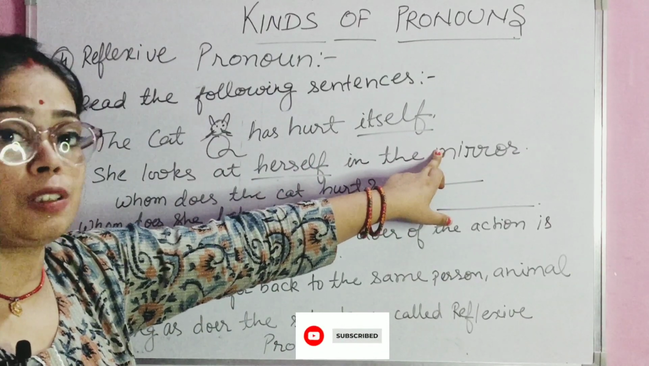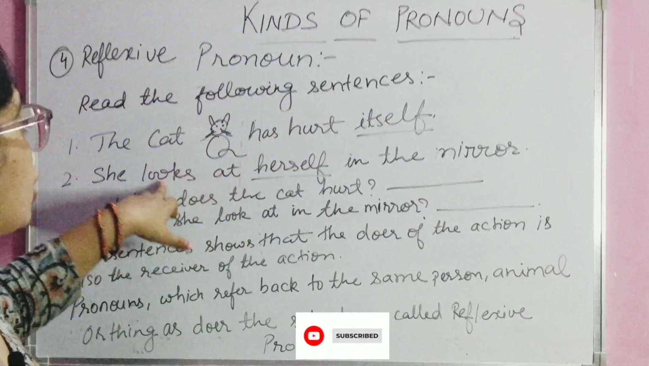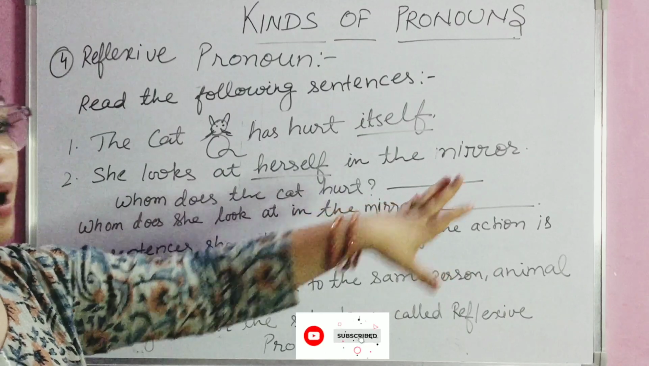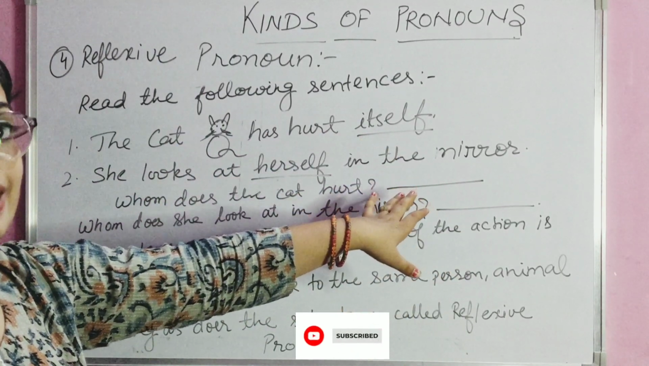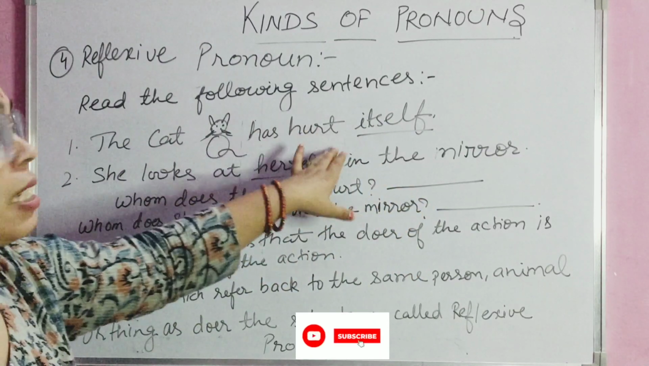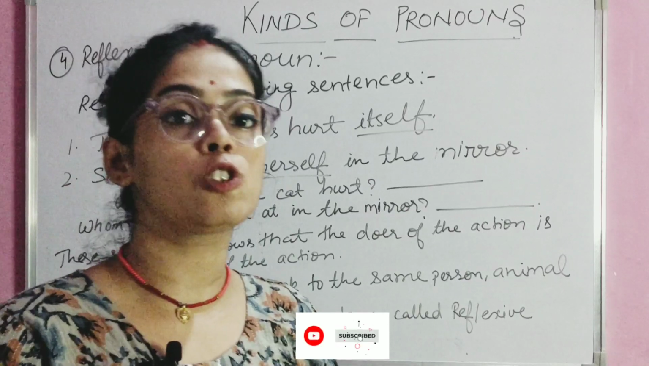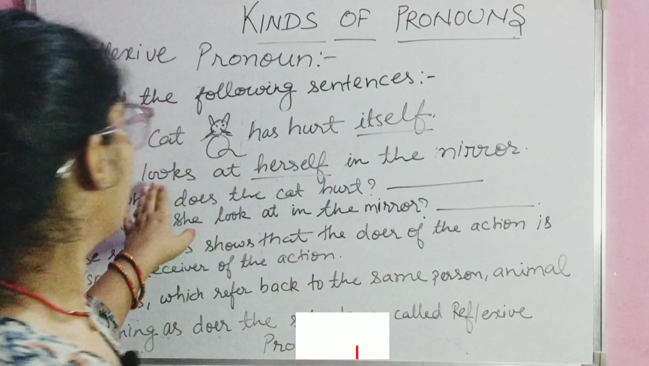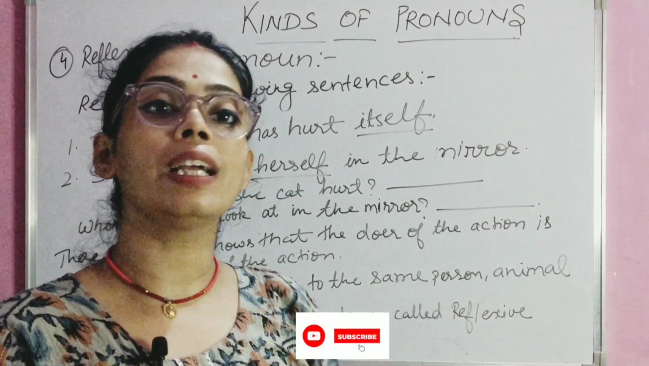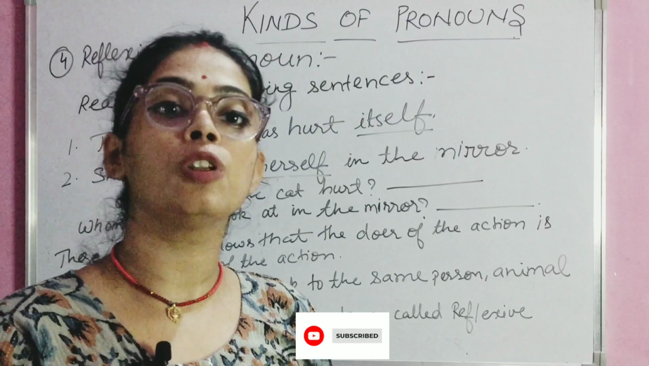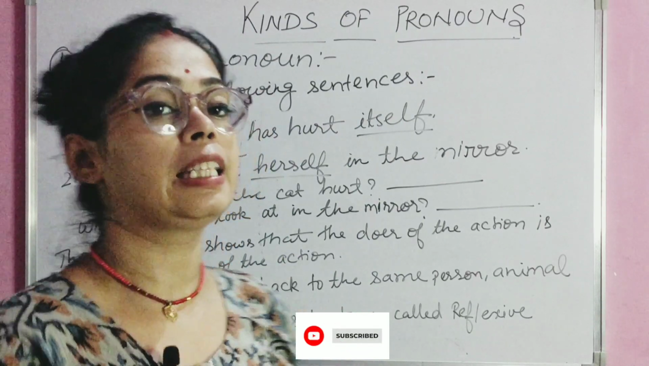So when you look at yourself in the mirror, you see your own image, right? Here also she looks at herself in the mirror. The cat has hurt itself. Understand the meaning? The cat has hurt itself. The cat has hurt itself, on its own. Okay? She looks at herself in the mirror. Okay, the girl is looking at herself in the mirror.